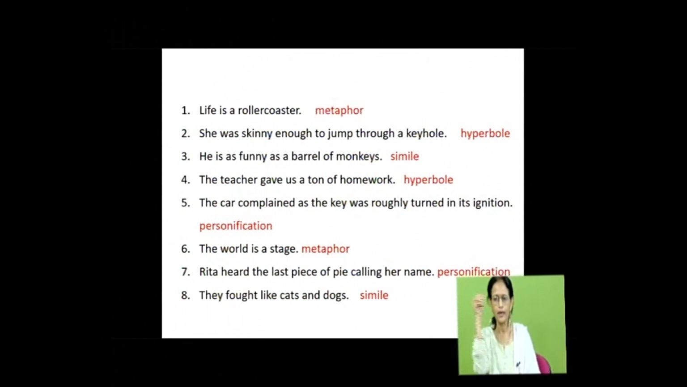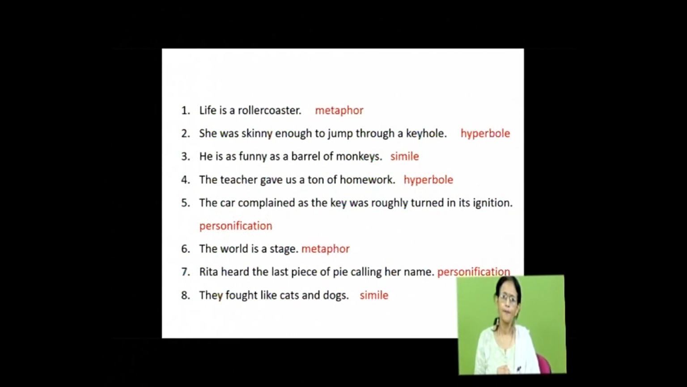No, it is just an exaggeration, so it is hyperbole. He is as funny as a barrel of monkeys. As comparison, so it is simile. The teacher gave us a ton of homework. See, ton is a very big quantity. So, this is hyperbole. The car complained. Can a car complain? No.